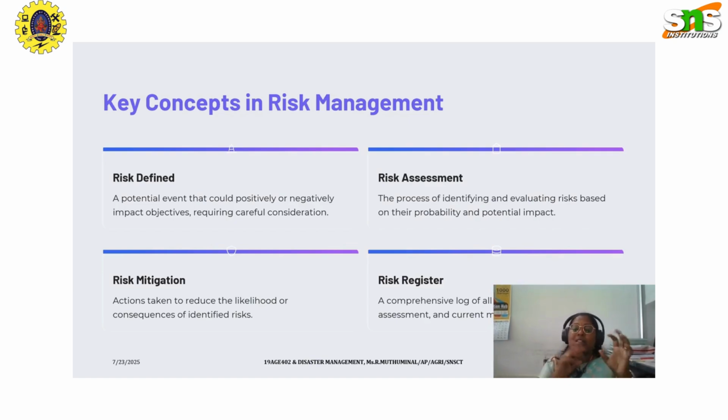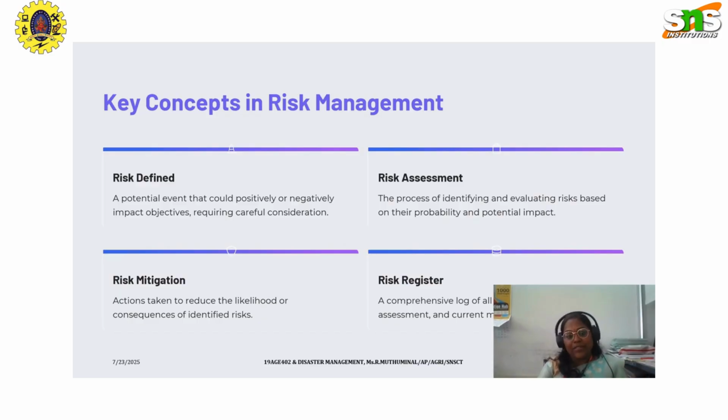The first one is identifying and evaluating the risk based on its probability and potential impact. After assessing it, we have to predict whether that risk could have a positive or negative impact. If it is positive, then we need not reduce the likelihood.